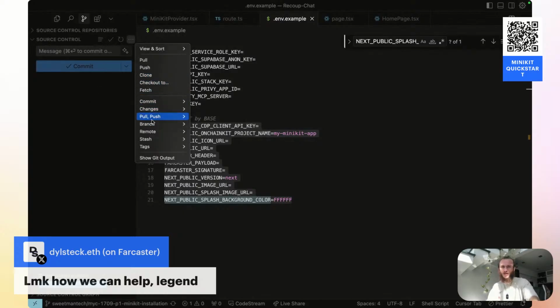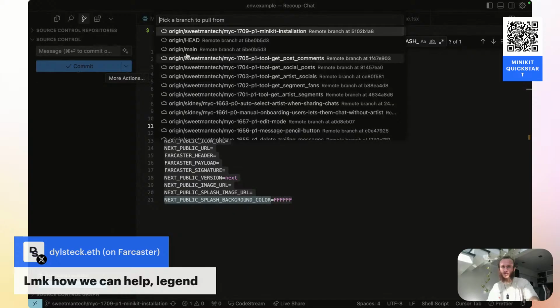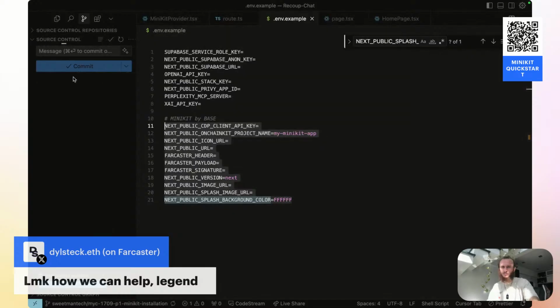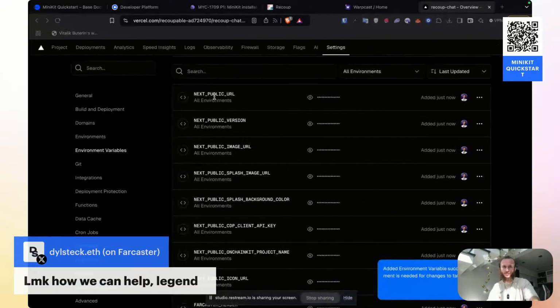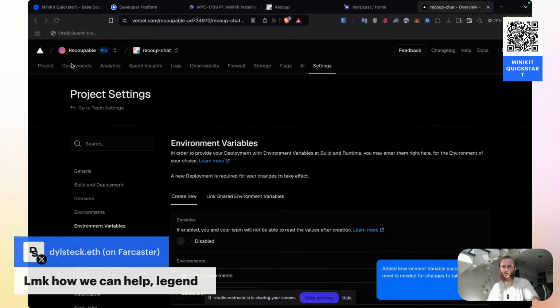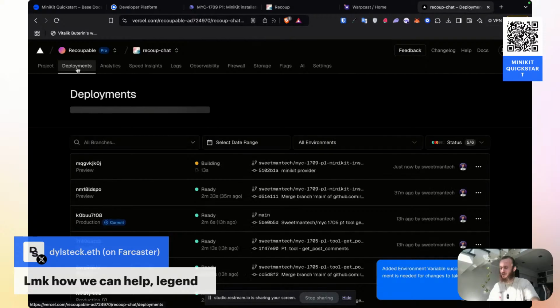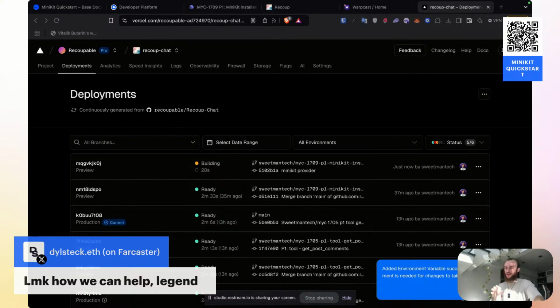While I'm waiting, let me make sure I've got the latest changes. So I'll pull from main. And it looks like there are no new changes. So what we can do is go to deployments, and we can wait for this deployment to execute. And once this deployment finishes, I will share this link on Farcaster to see if the mini app is working with the changes that we made.